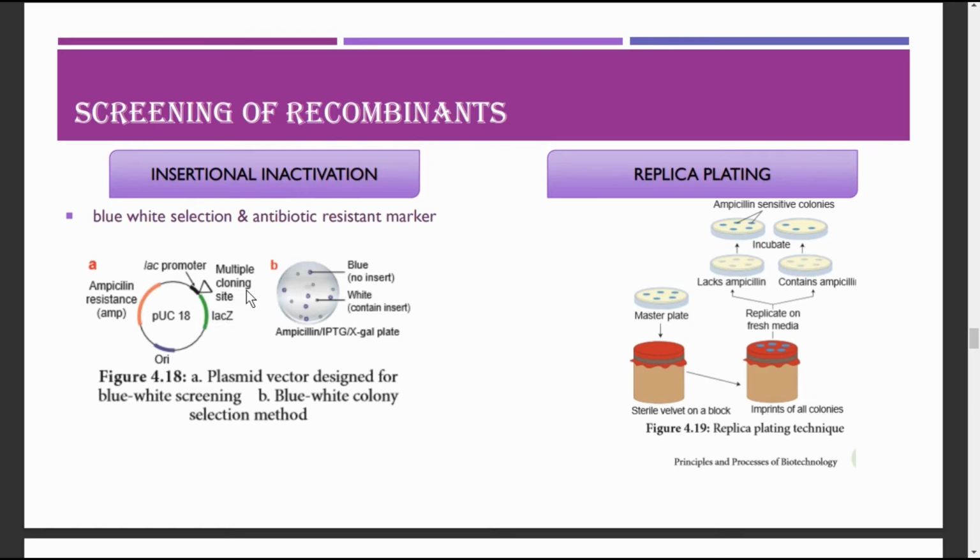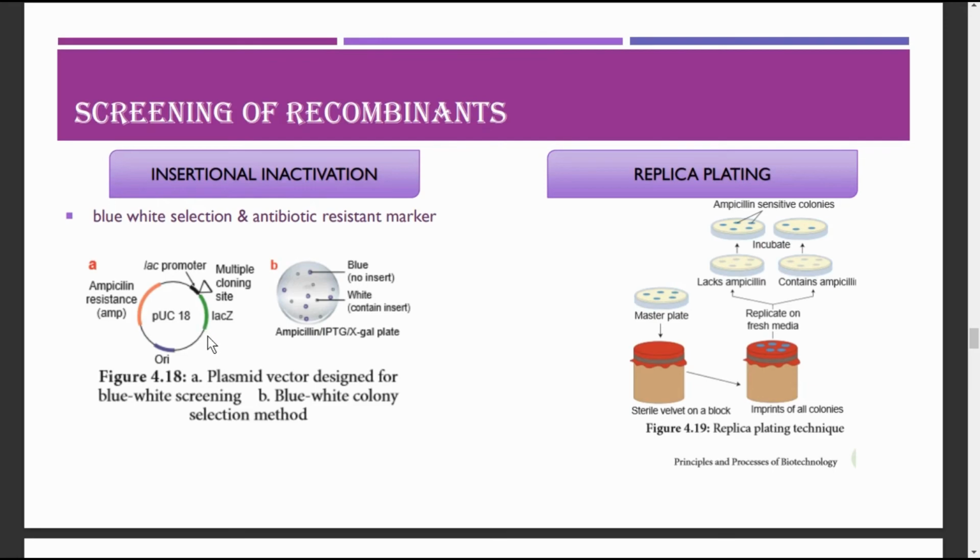For this we need a recombinant plasmid which has a reporter gene called lacZ. So before inserting the rDNA into the host, it must have a reporter gene called lacZ, and this lacZ gene will encode the enzyme beta galactosidase, and this will have several recognition sites for restriction enzymes also.